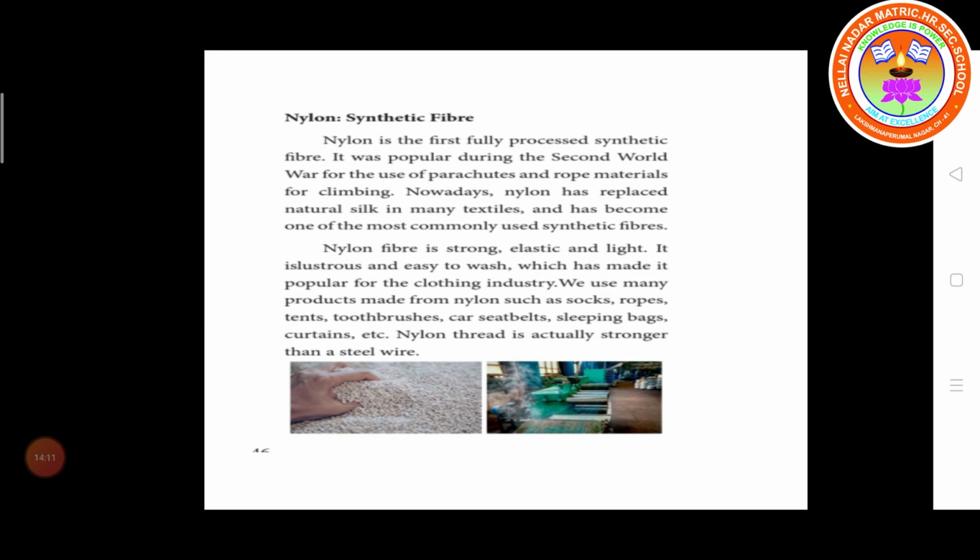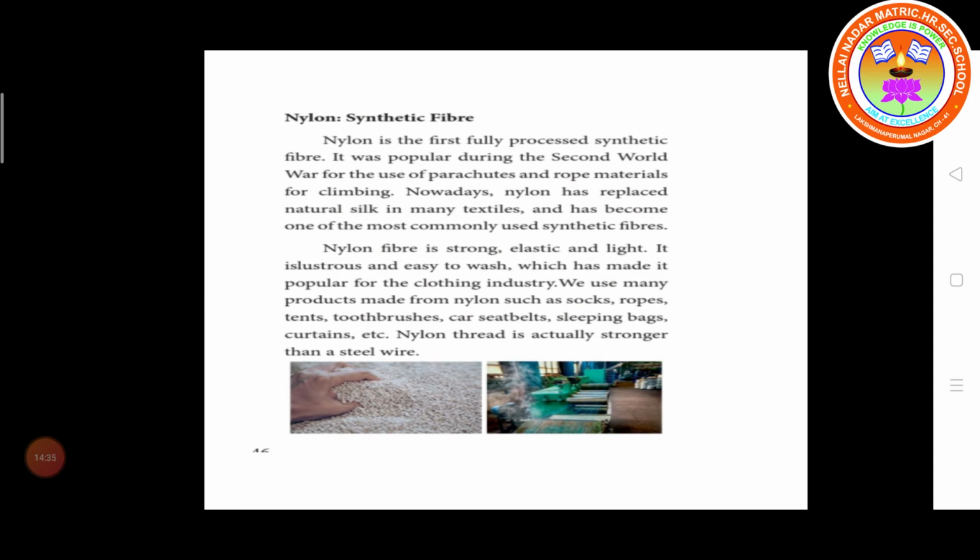Nowadays nylon has replaced natural silk in many textiles and has become one of the most commonly used synthetic fibers.